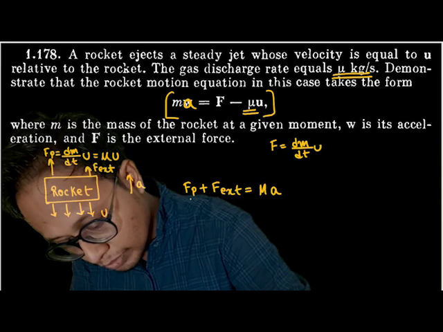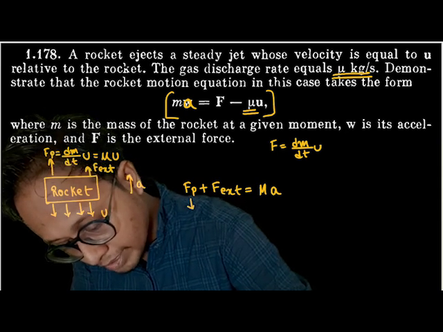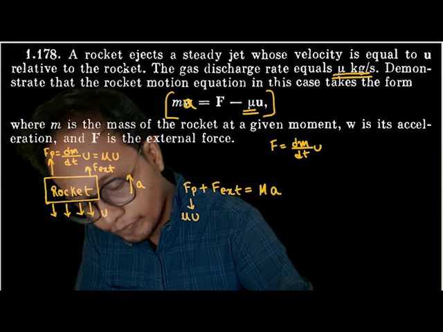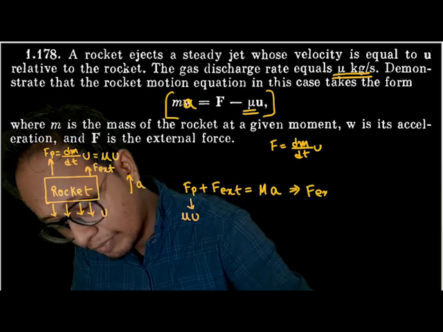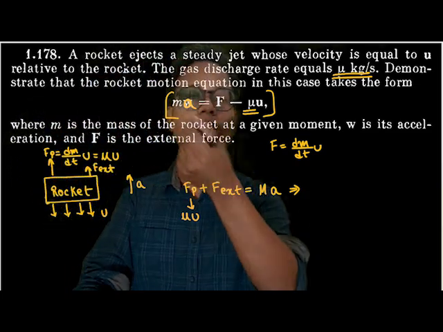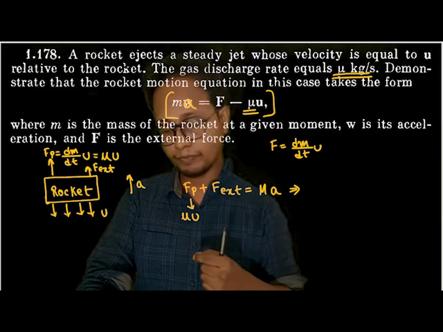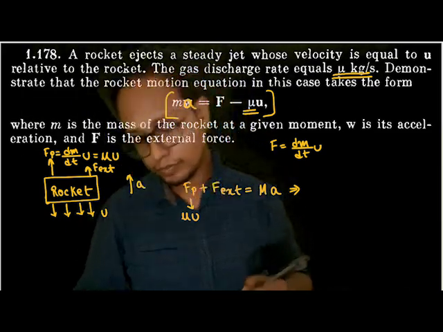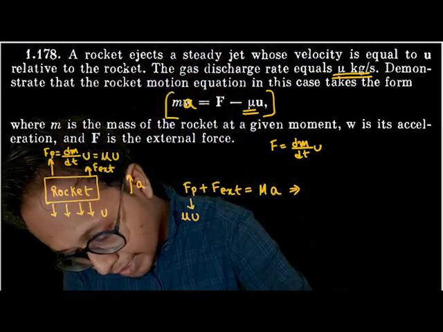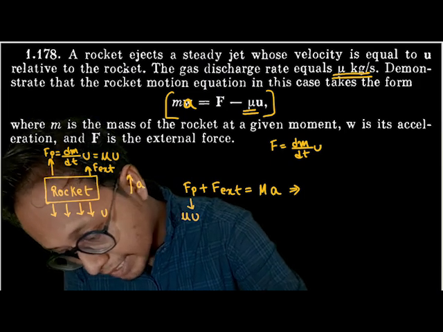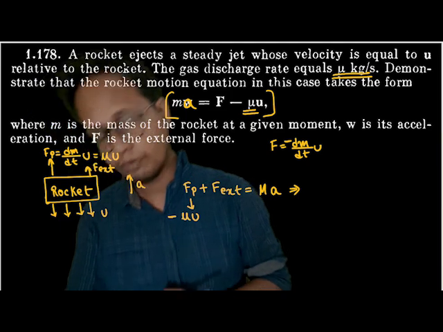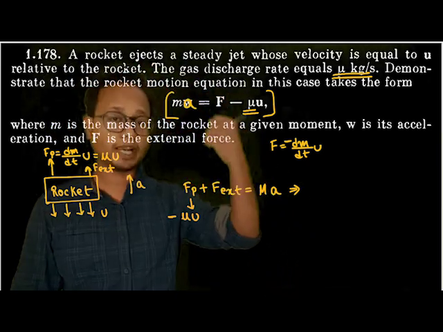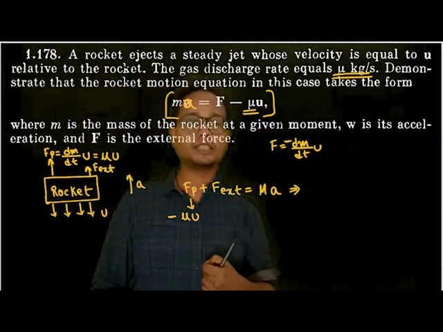So mass into acceleration is equal to F minus mu into u. There was a minus dm by dt into u. Why? Because the direction of force of propulsion will be opposite to the direction of velocity of ejection of gases.